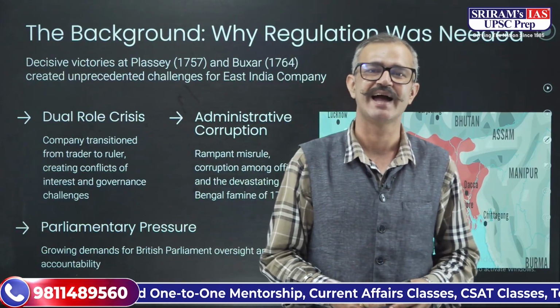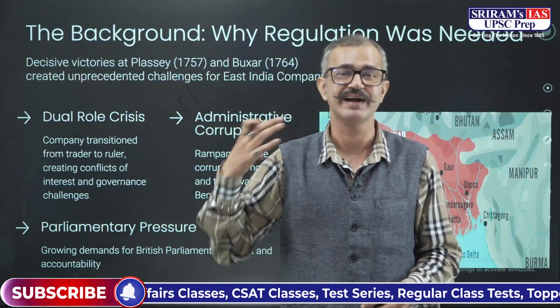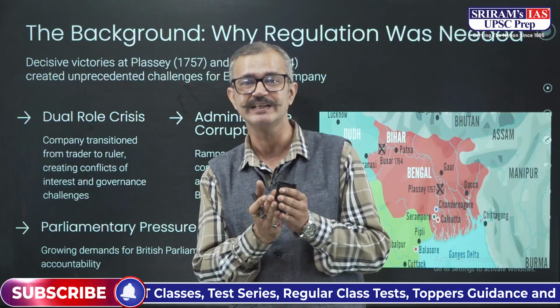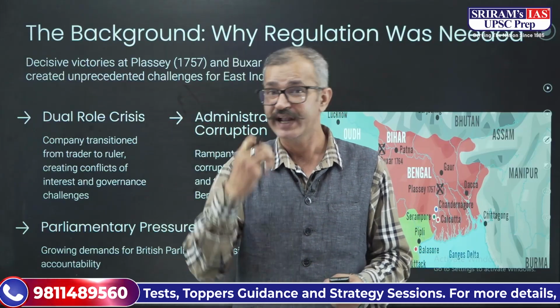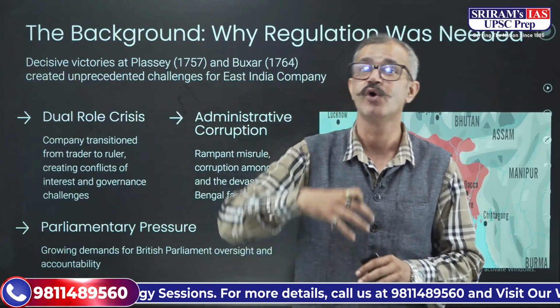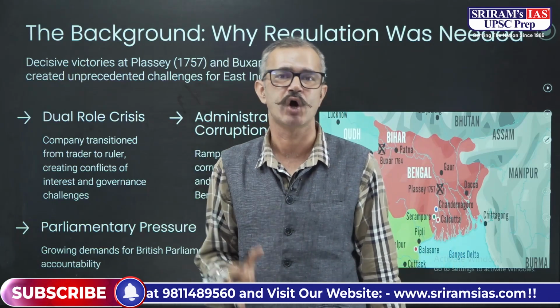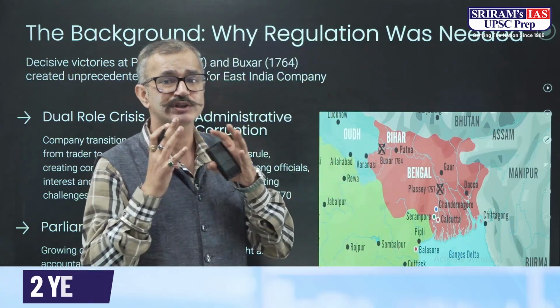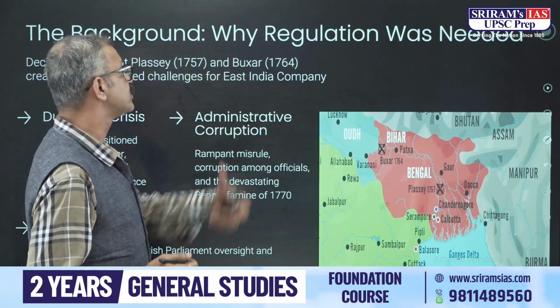But at the same time, the company tried to take a loan, and the company's balance sheet was going into losses. तो एक तरफ तो क्या हो रहा था कि जहां पर जो कंपनी में लोग थे वो अमीर होते जा रहे थे, लेकिन वहीं पर ईस्ट इंडिया कंपनी जो है वो लॉस में जा रही थी. Now this was the major factor why this regulation was needed.